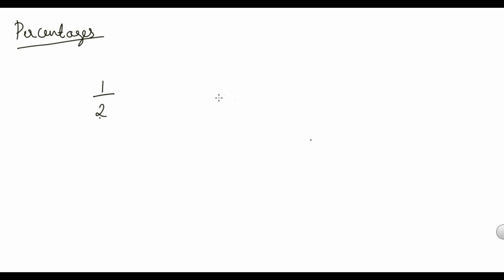Say for example, in a test out of 50, if you score 25, we will write it like this: 25 out of 50. That is the fraction. Let's say I have a test where there are 50 questions and each question carries 1 mark. Then what is the total marks here? Total marks is 50. Out of these total marks, now I have scored 25.